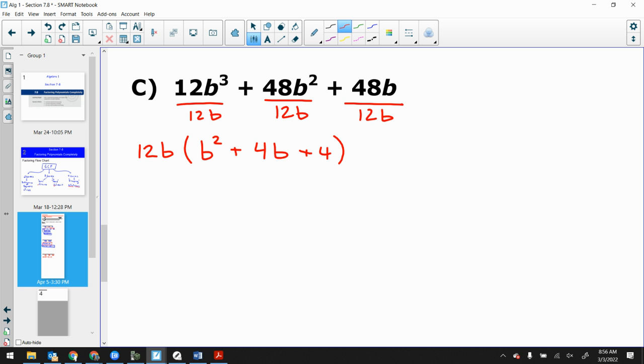Okay, keep going with the flow chart. I did my GCF. How many terms does this have on the inside? 3. But it's the easy type. So if I can factor it more, please pay attention. If I can factor it more, I should be looking at the last term and seeing what factors of 4 add to get to 4. 2 and 2. Okay, so that means I've got 12b. I can go straight to my answer because this is an easy type. Could I write this in a different way? Yeah, just square. 12b and then b plus 2 squared.